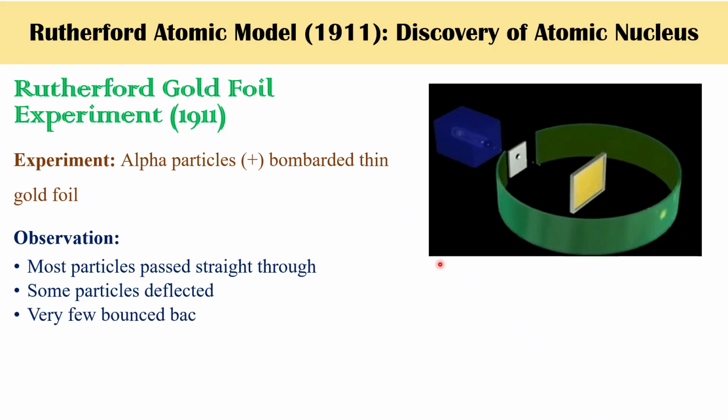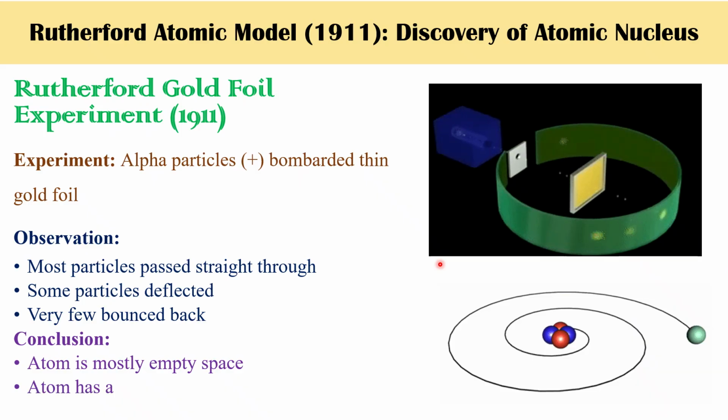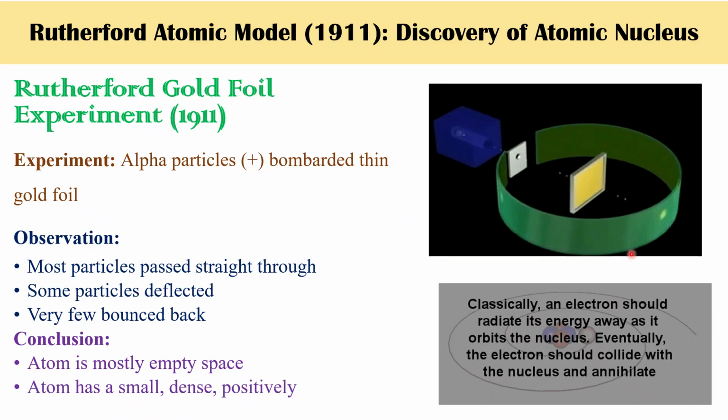So Rutherford gave a model that is different from the Thomson atomic model. According to the Rutherford atomic model, electrons should lose energy and fall into the nucleus.